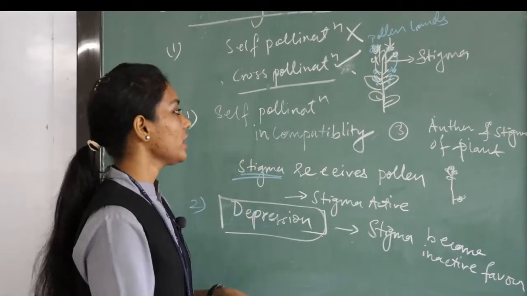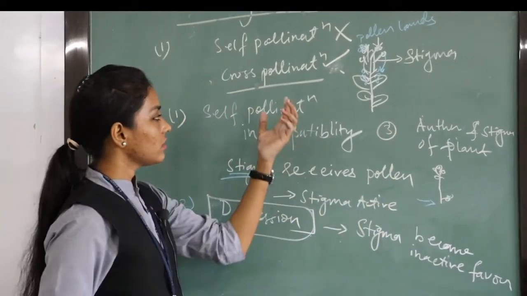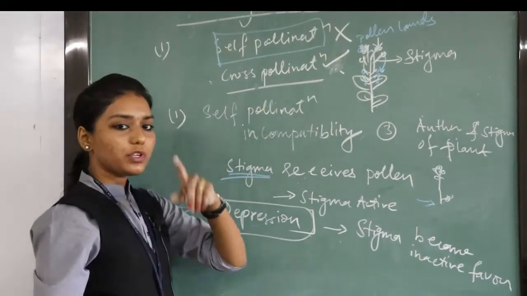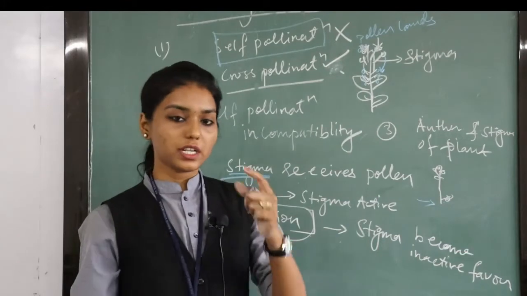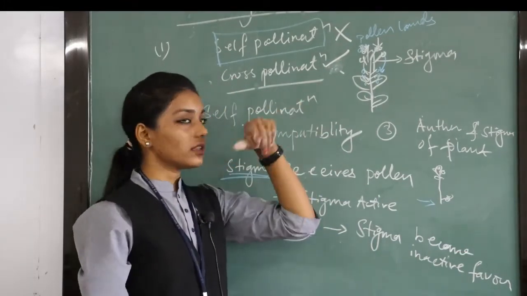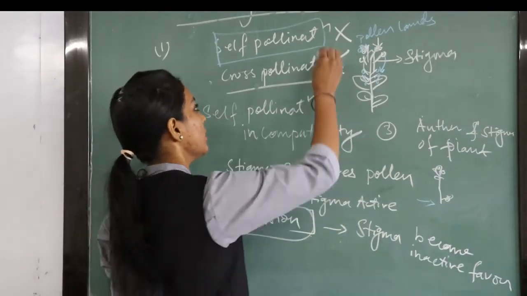Okay, one more thing in this is the next condition in self pollination. Here the flower produces unisexual flowers, that is only male flower would be there or female flower would be there, so that the self pollination could not occur.